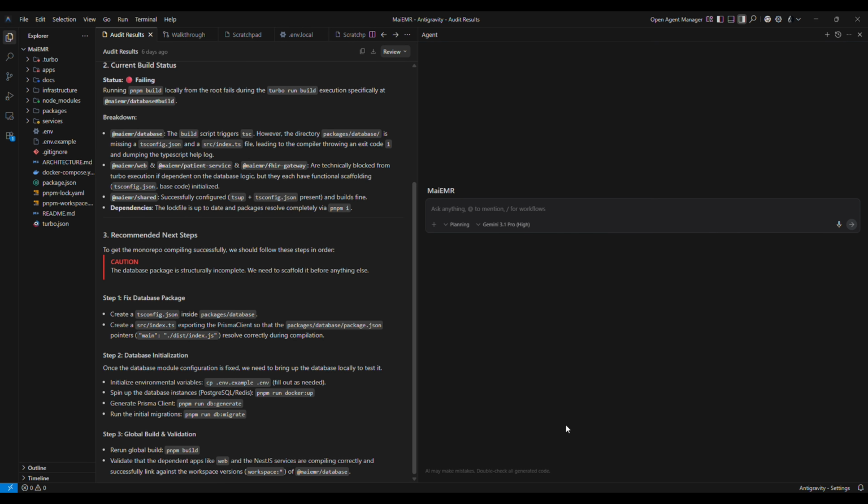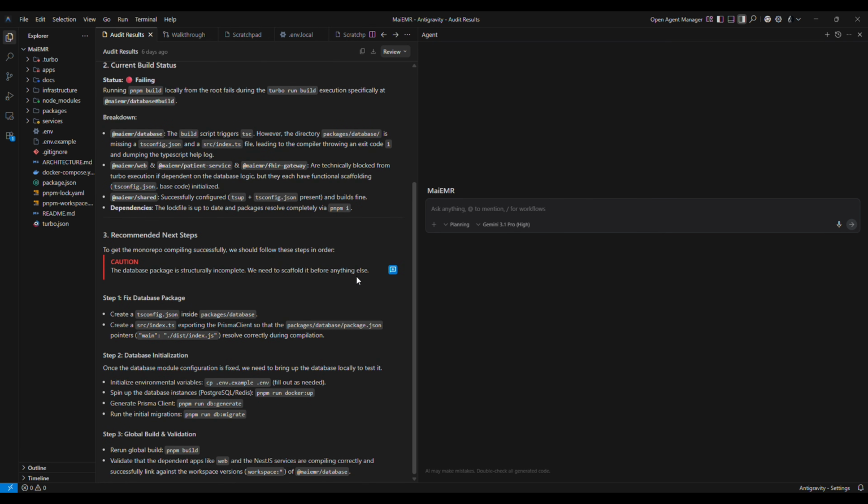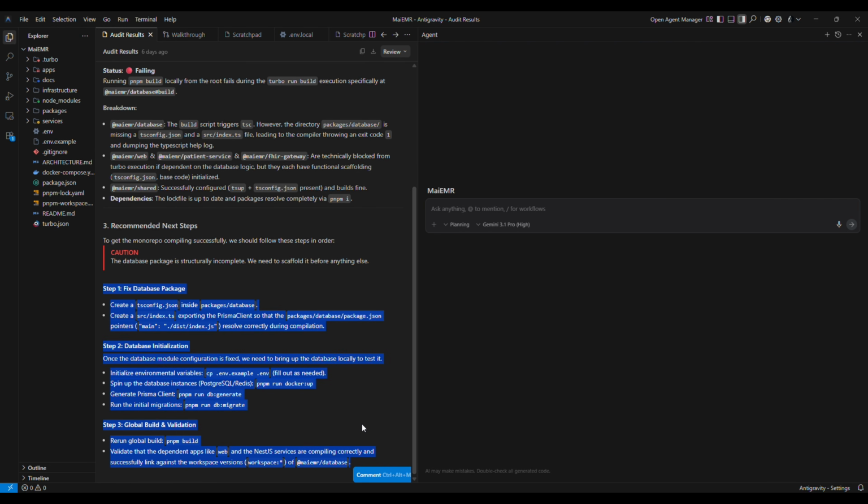Now, what we do need to do is continue off where we left. This was the audit we did last time: current build status, what is failing? Okay, so let's do this. We are going to go through the recommended next steps. Compiling, I'm not really going to read any of that. Okay, step one, fix database package. You know what, let's just copy exactly this and see what happens.